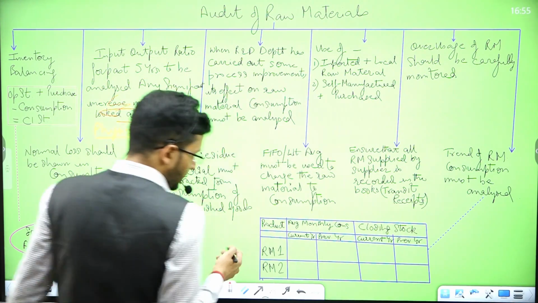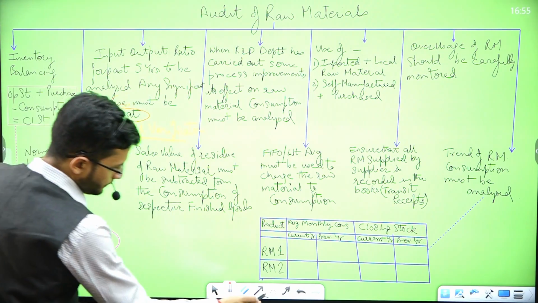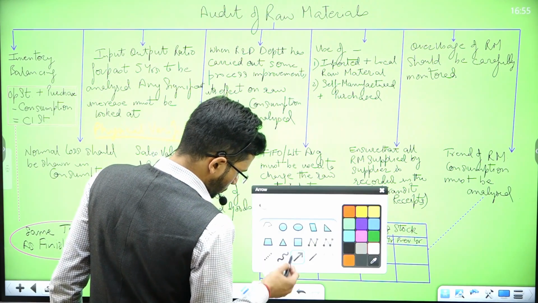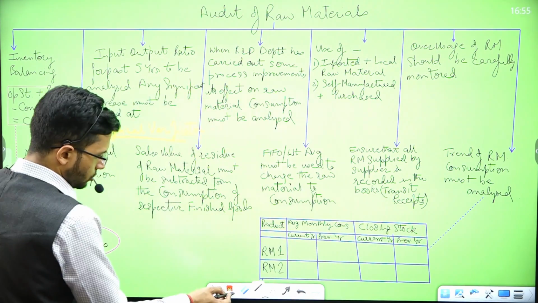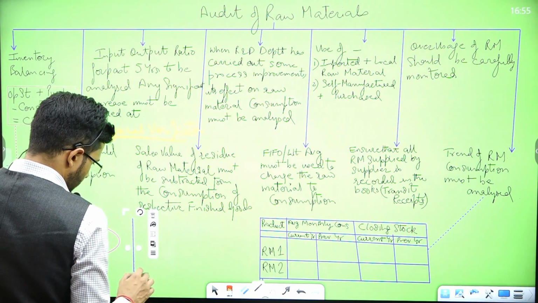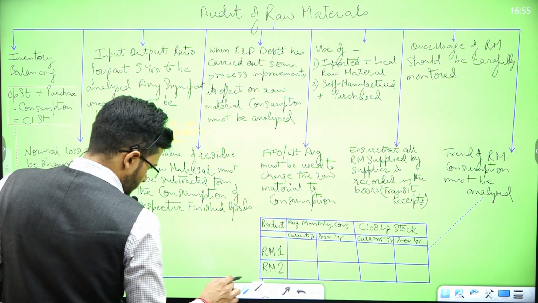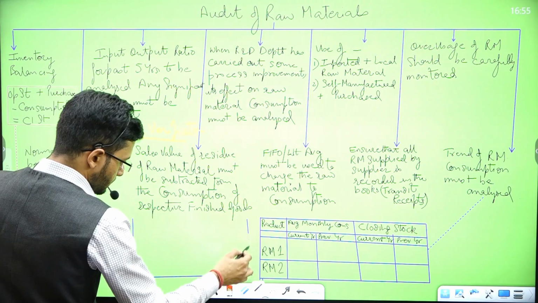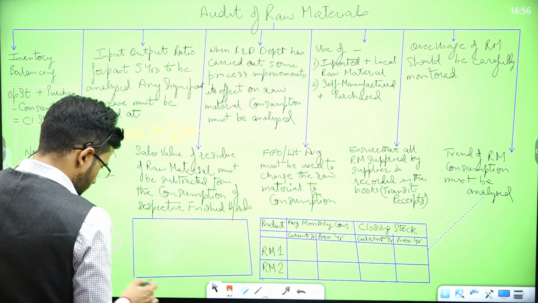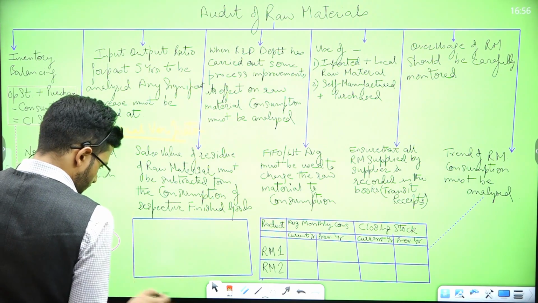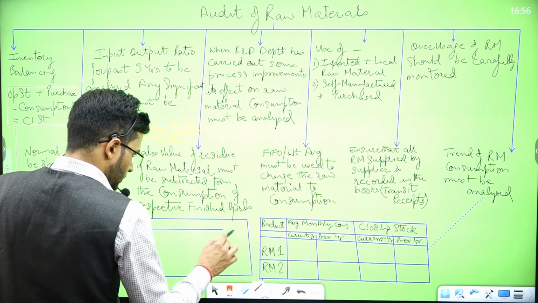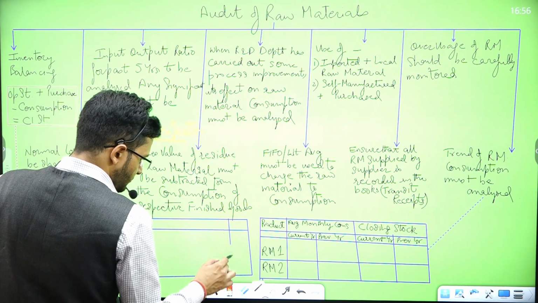Again, you can make a table like this. Even if no specific format is given, you can create a format of your own, so not to worry in that case. Okay, so if I make a table like that, what I need to do is capture all the input-output ratios for the past 5 years.